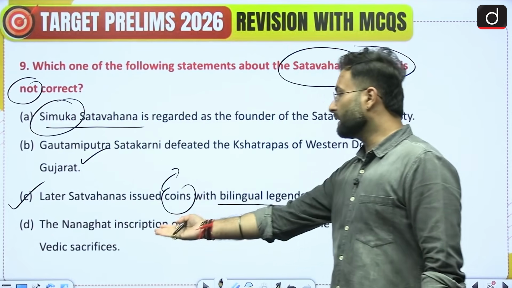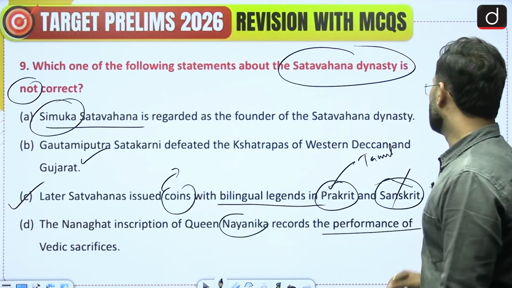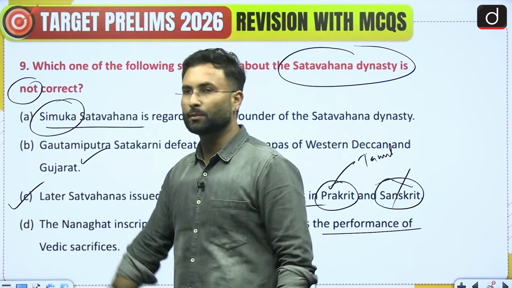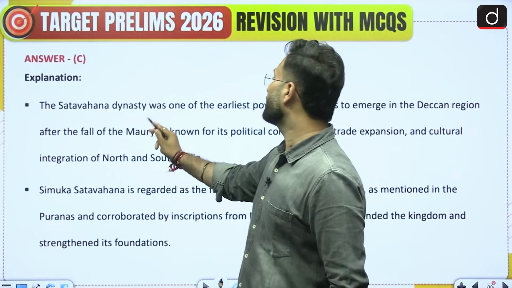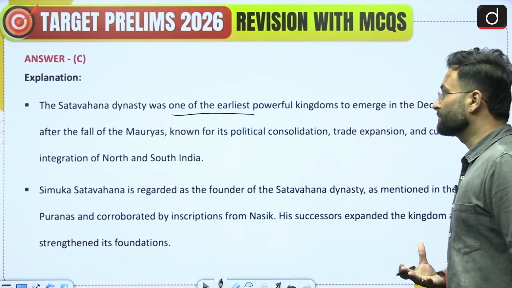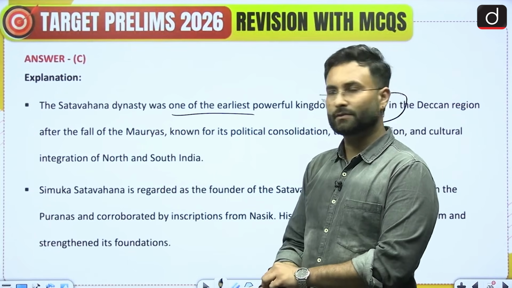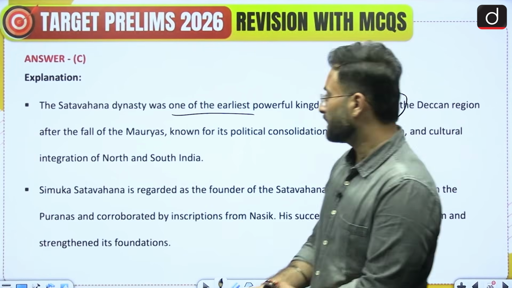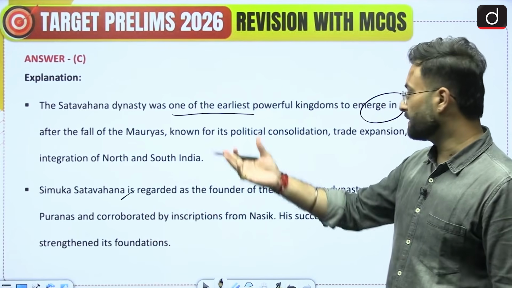Now coming to the next one, that is the Nanaghat inscription of the Queen Nayanika records the performance of Vedic sacrifice. That is a general statement. So option C would be your right answer over here. Now here you can say that the Satavahana dynasty was one among the earliest powerful kingdoms to emerge in the Deccan region after the fall of the Mauryas, which we have already seen. Then if we talk about Simukha Satavahana, he was regarded as the founder of the Satavahana dynasty, which has been mentioned earlier as well.